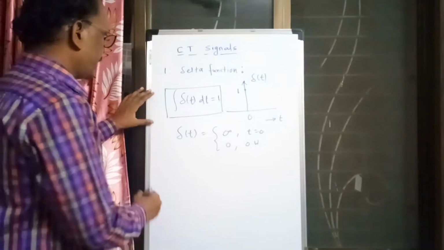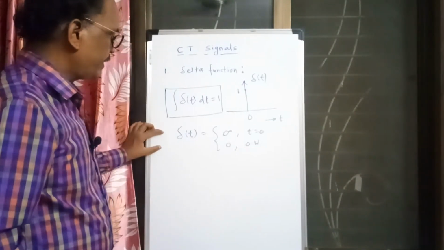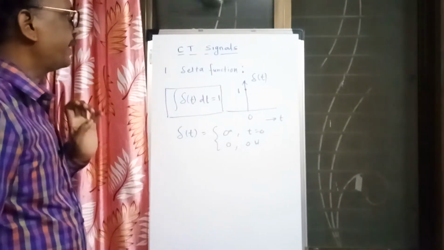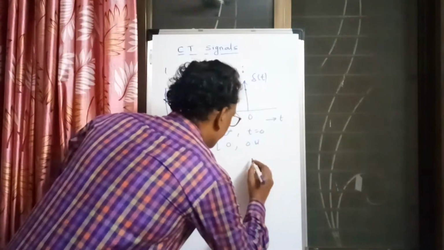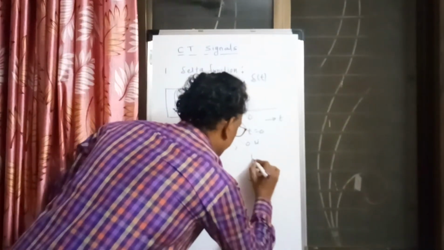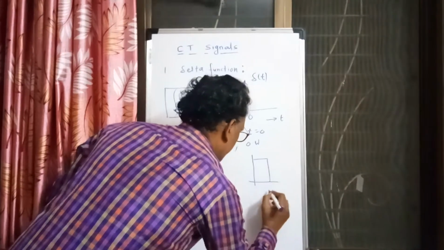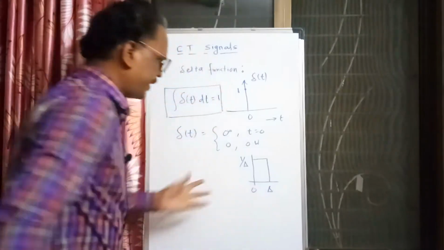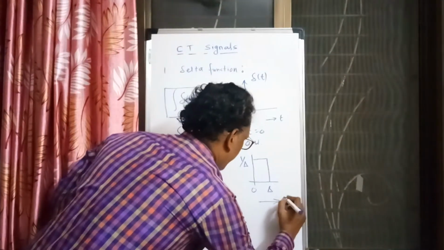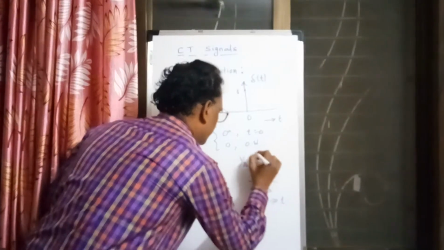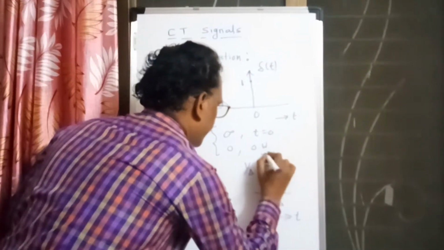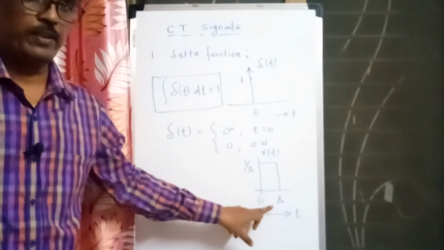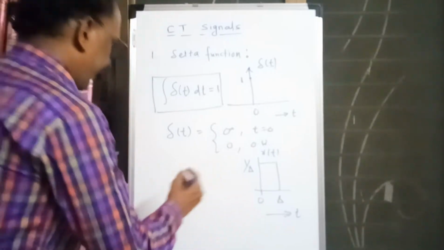There are two conditions. One condition is that the area has to be 1, and the second is that it is 0 everywhere, with infinite height at 0. If we want area 1, is there any signal whose area is 1? Yes, let us say 1 by delta. If I call this signal x of t, and try to find the area of this rectangle, 1 by delta into delta, what is the area? Area is 1.